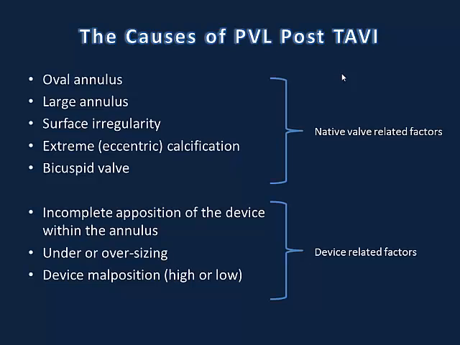Mostly we have problems with large annulus, surface irregularity due to extreme and eccentric calcification, and also the problem of bicuspid valve. In terms of the device, we have the problem of incomplete apposition of the device within the annulus, measurements leading to under or oversizing, and device malposition, too high or too low implantation.